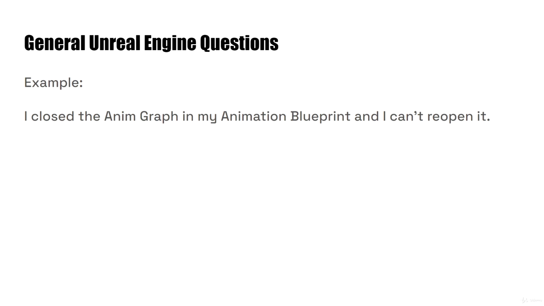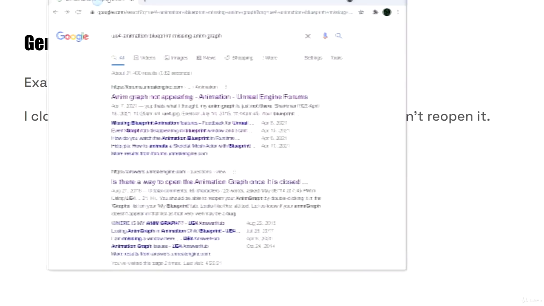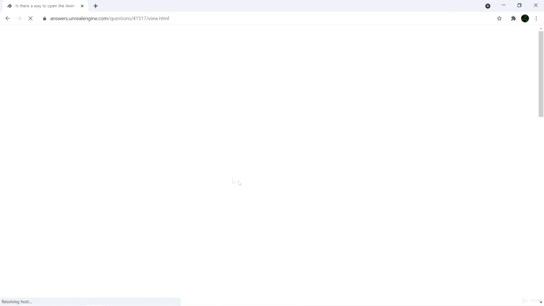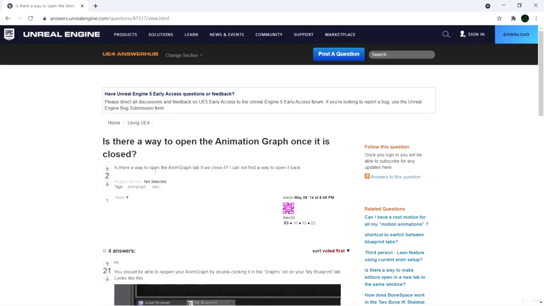So if you have an Epic Games account, you can log in to the Unreal Engine forums, but you can also simply Google or search in your favorite search engine for the question that you may have. For example, I Googled UE4 animation blueprint missing anim graph. And after looking at the first couple of items that popped up, I found that there's this question that was answered on the Unreal Engine forums. And it's basically someone is asking if there's a way to open the anim graph tab once we've closed it.